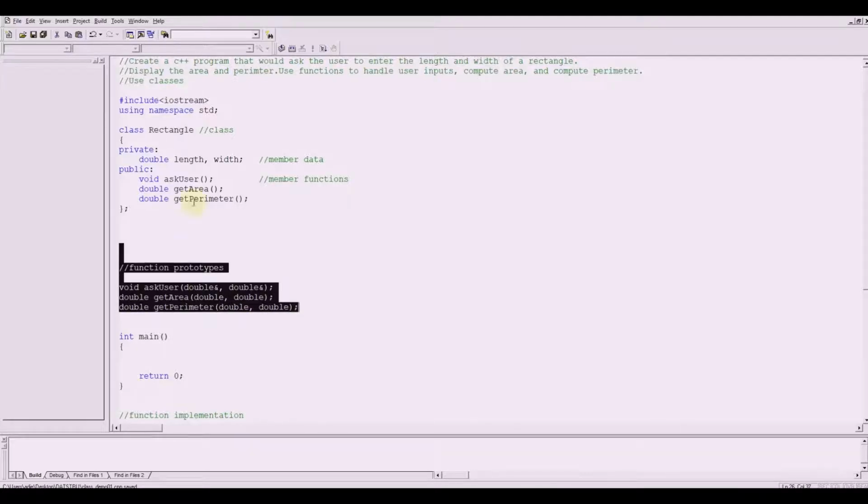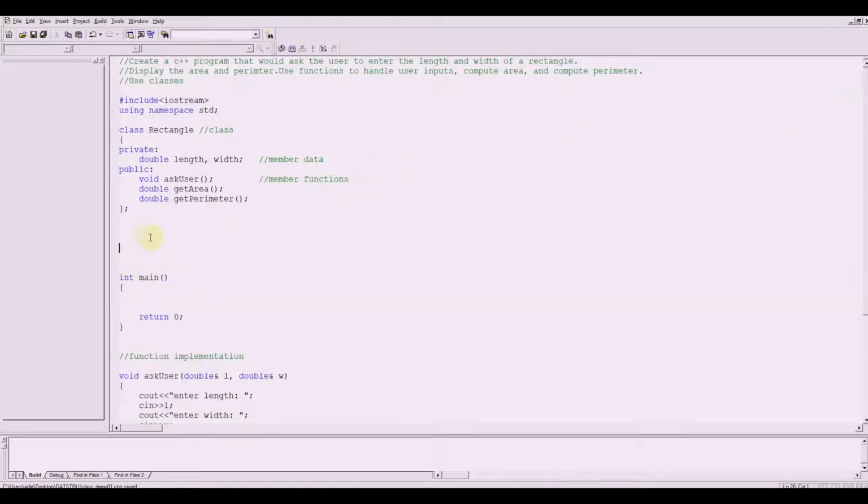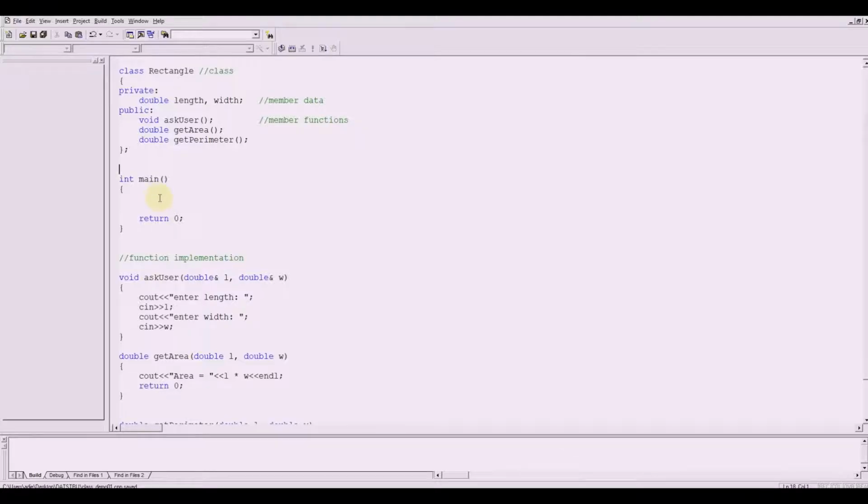Next thing is we need to remove the function prototypes here. These were from the structure. Let's have it on the main function. We already have deleted the content. Next, we need to implement the member functions.